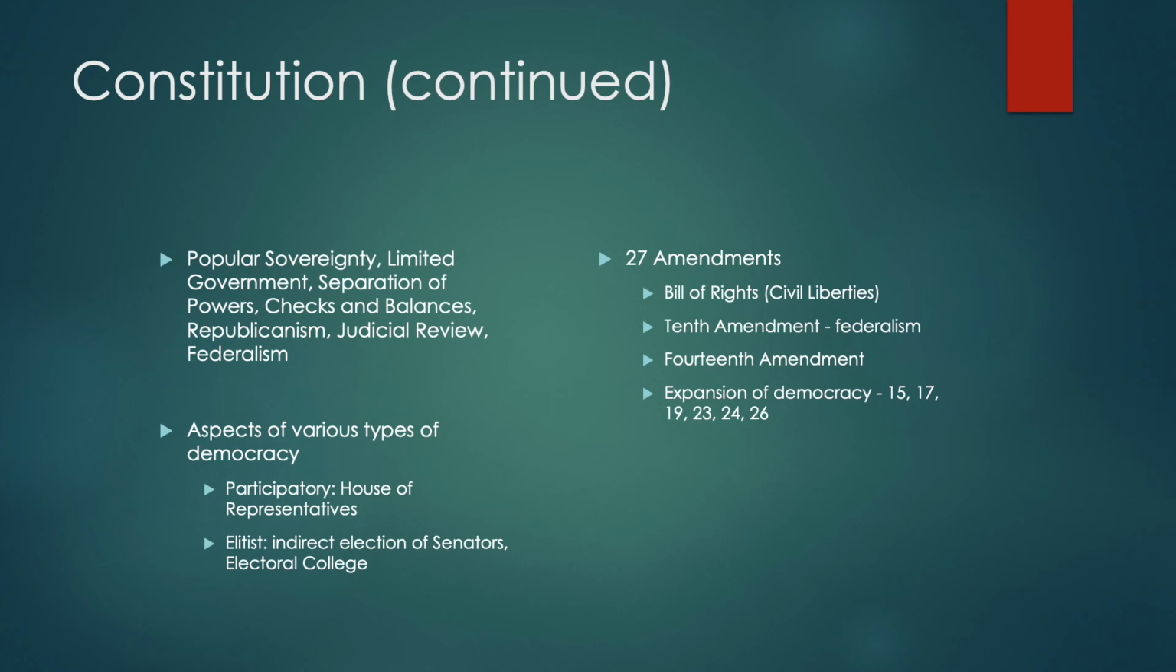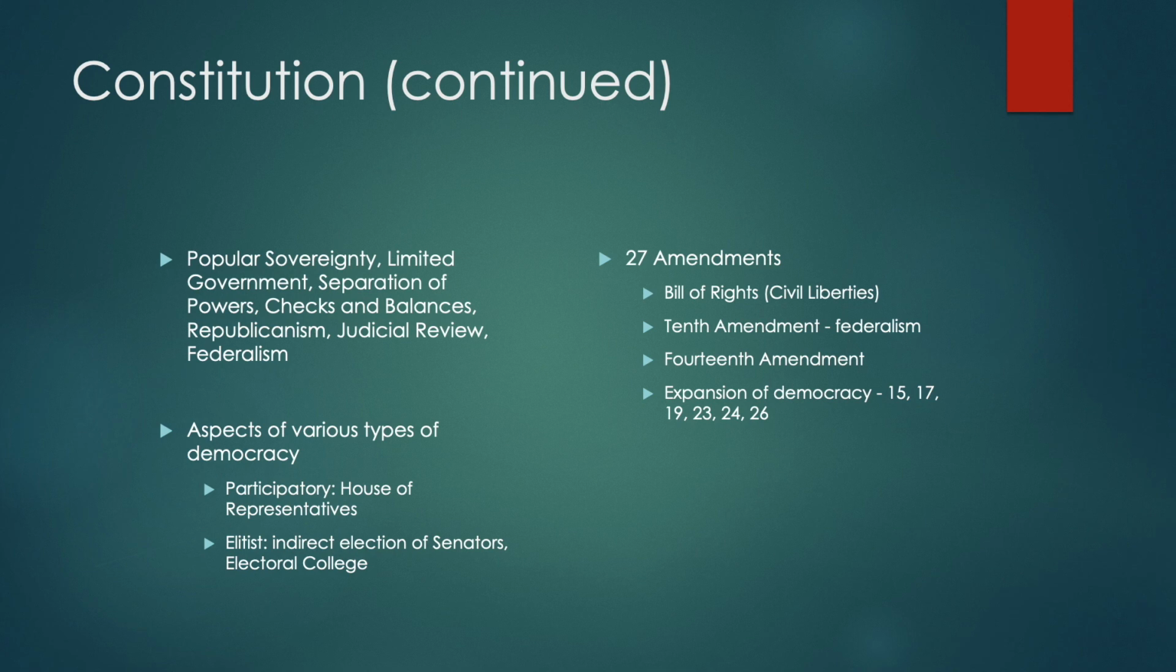Moving on, there are a few basic principles that exist within the Constitution: popular sovereignty, limited government, separation of powers, checks and balances, republicanism, judicial review, and federalism. Popular sovereignty means that ultimately sovereignty lies with the people. It says that right in the beginning, we the people.